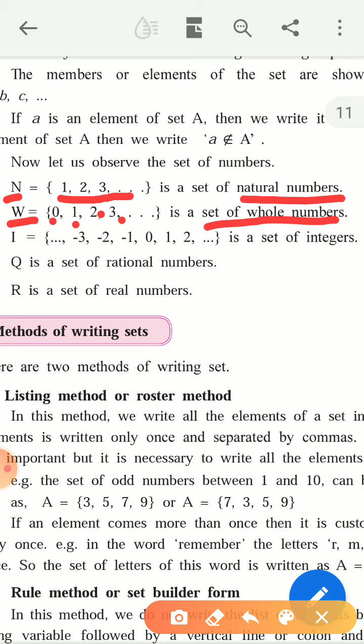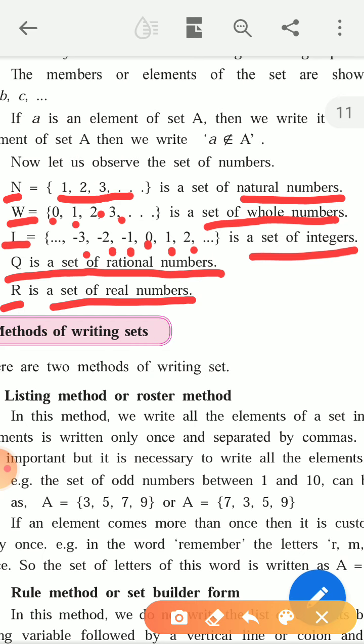Third is set of integers, denoted by I, and in that set the elements are 0, 1, 2 on right hand side, and on left hand side of 0 are -1, -2, -3. Q is a set of rational numbers, and a set of real numbers is denoted by R.